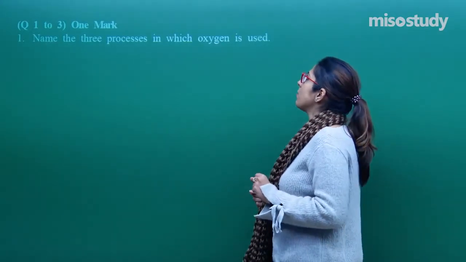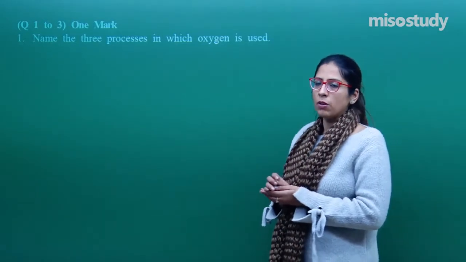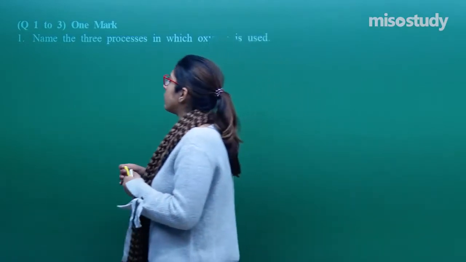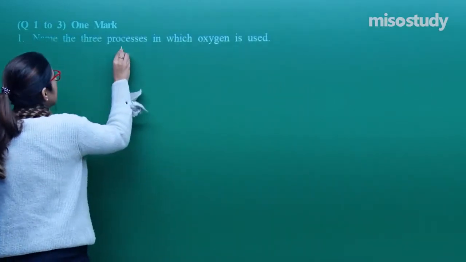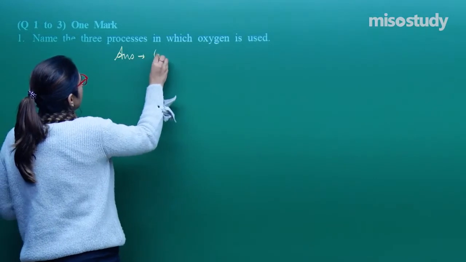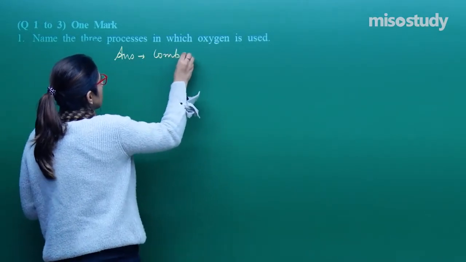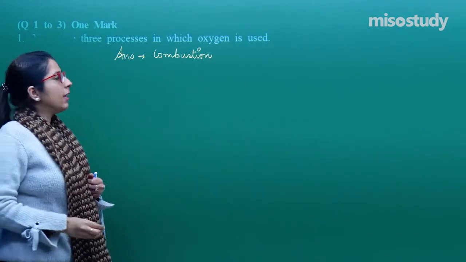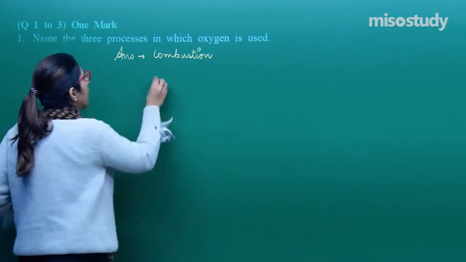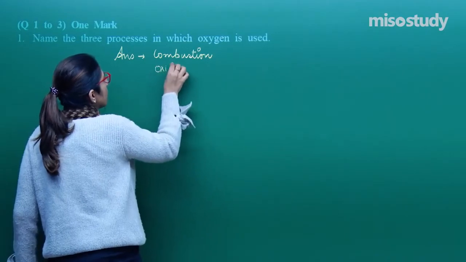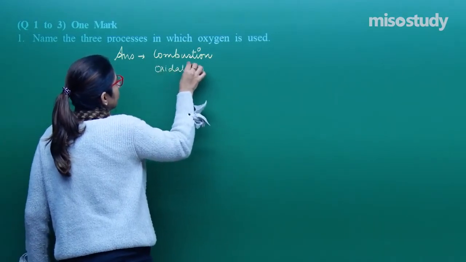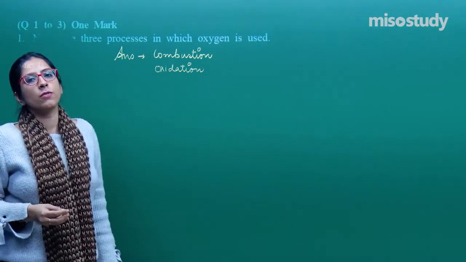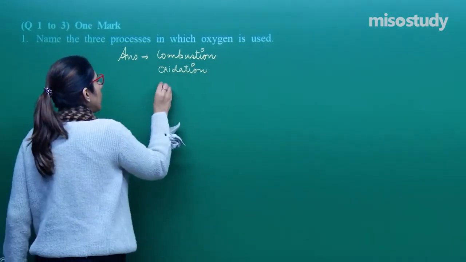Name the 3 processes in which oxygen is used. We know that oxygen is important for every process. Now they are asking for 3 processes. In this, the answer you have is that oxygen is important for the combustion process. Other than that, it is also important for the oxidation process. Other than that, it is also important for the production of oxides of nitrogen.